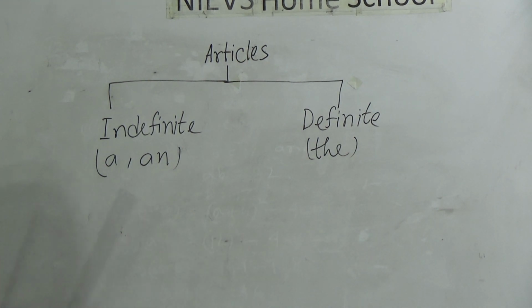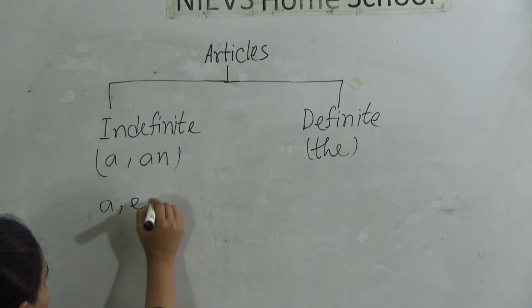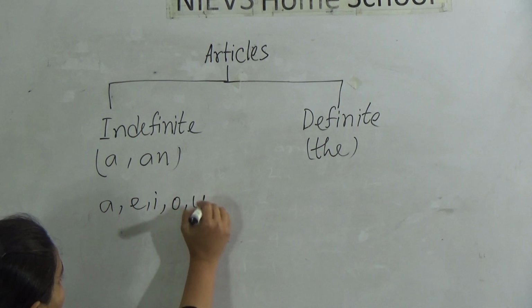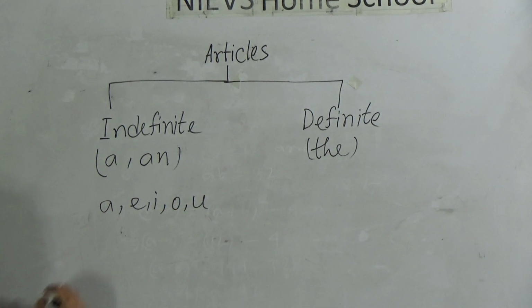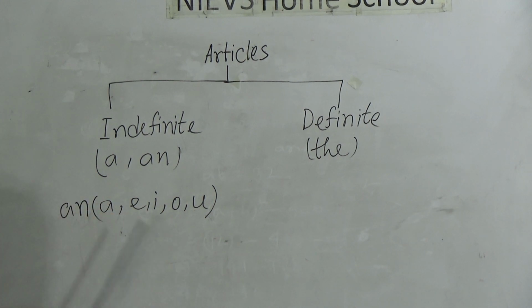And now we can ask when we will use a or an. We all know that there are 5 vowels in English, right? 5 vowels: a, e, i, o, and u. So we use an before these vowel sounds, and the rest of the letters are consonants.